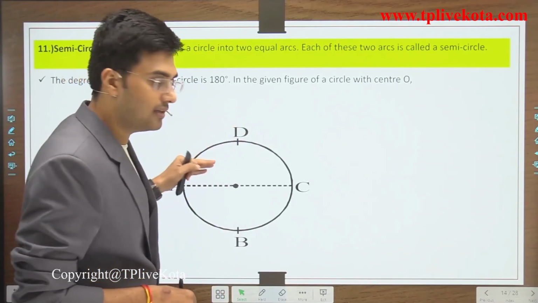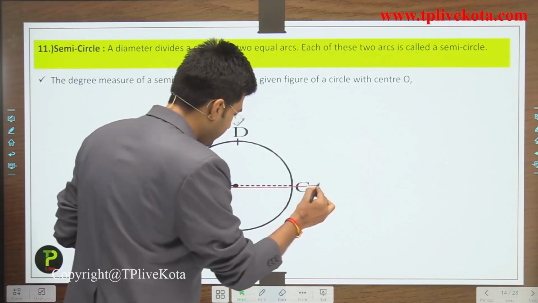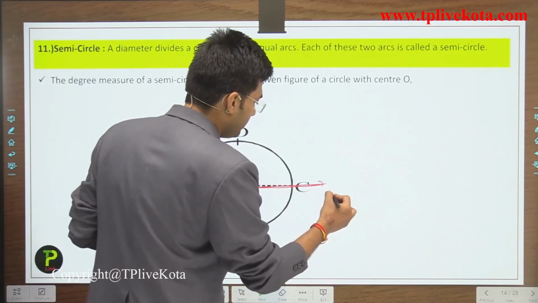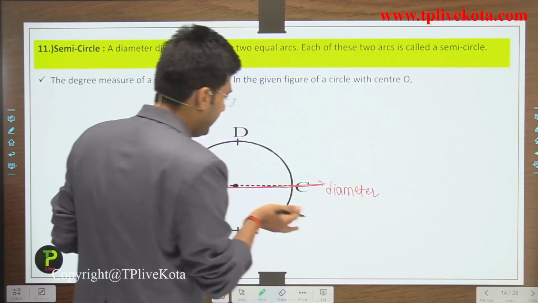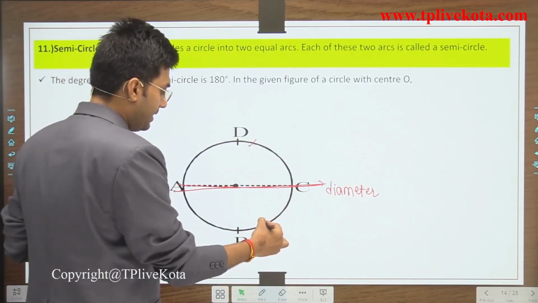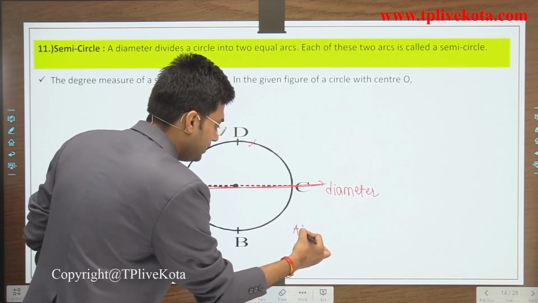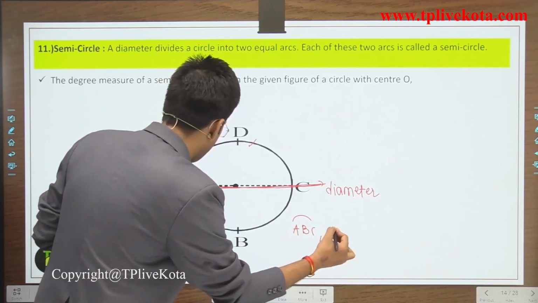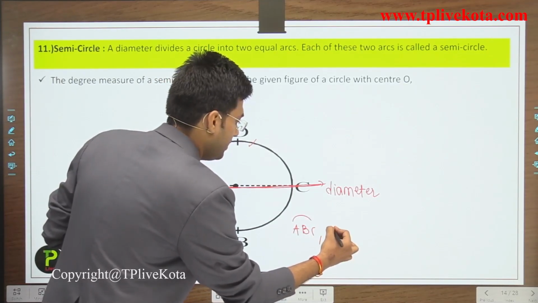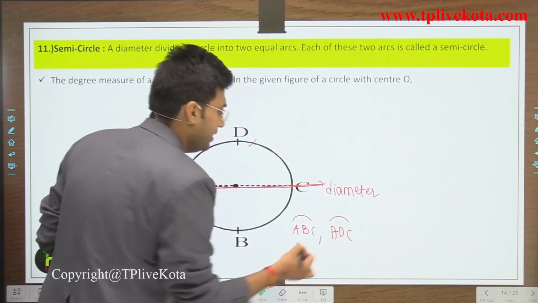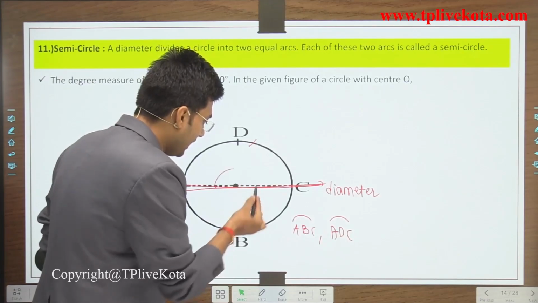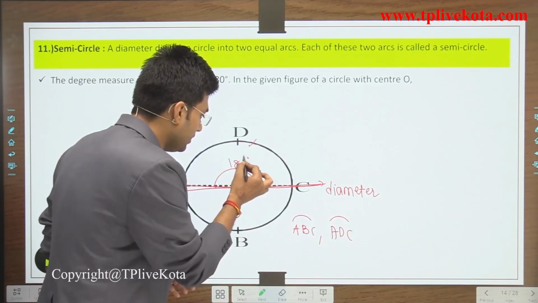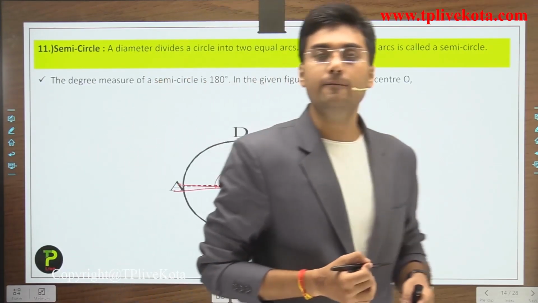This is the circle, and AC is the diameter. It divides the circle into two parts, arc ABC and arc ADC. These two arcs are the semicircles, and this angle is 180 degree.